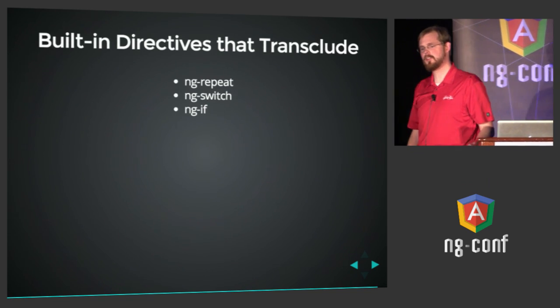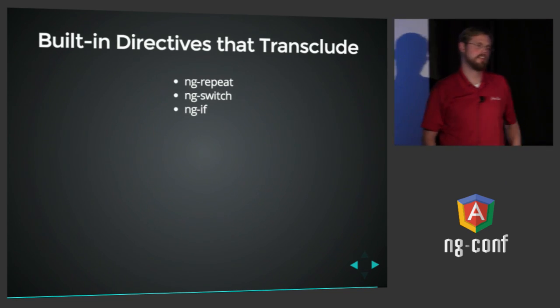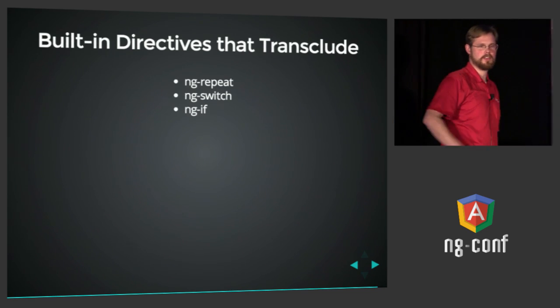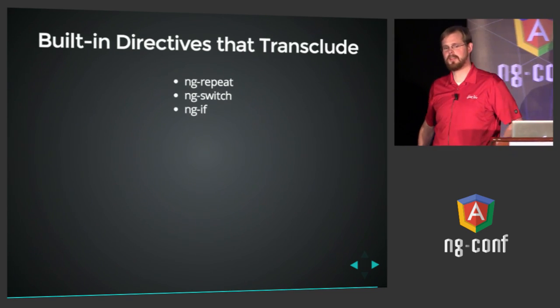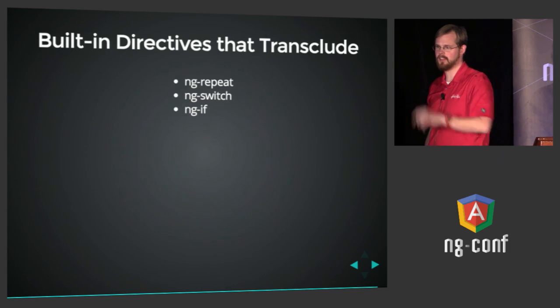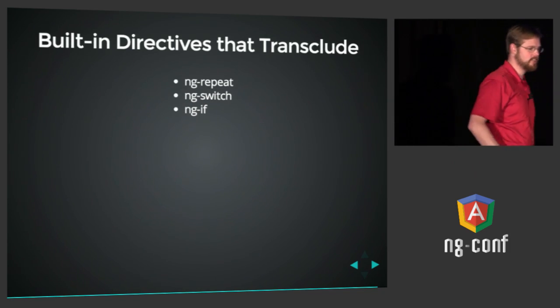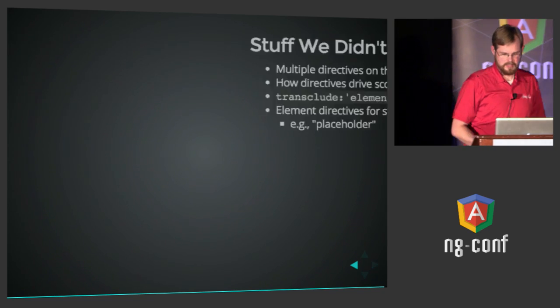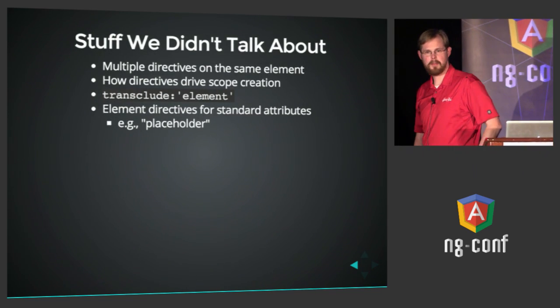There are several directives that do transclusion. Think about it. ng-repeat. What good would an ng-repeat block be if you couldn't specify your own content for each repeated block? It's transcluded. ng-switch, same thing. You bring your own content and you specify the ng-switch cases. What good would it be if you couldn't bring your own content? And ng-if, same story. All right, so this is all the stuff we didn't talk about that I'd be happy to talk about some more.